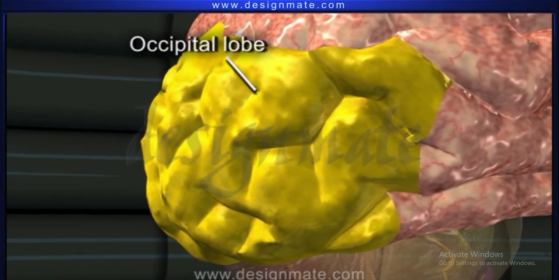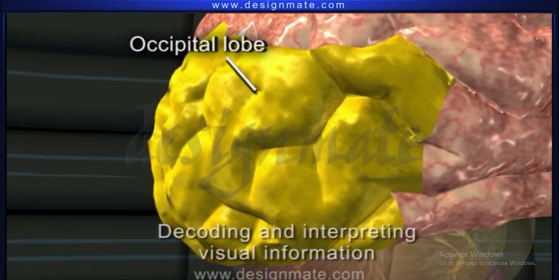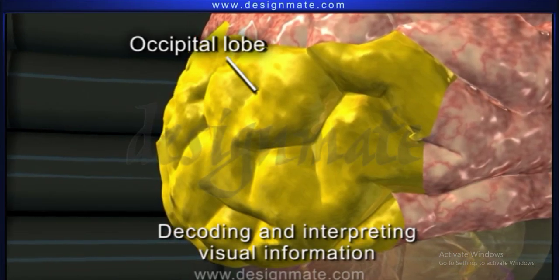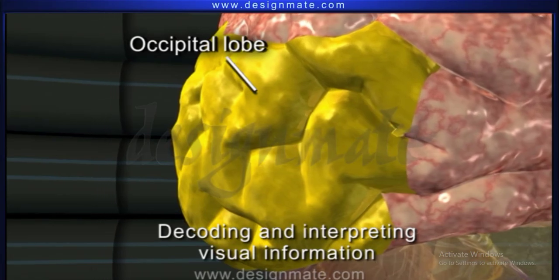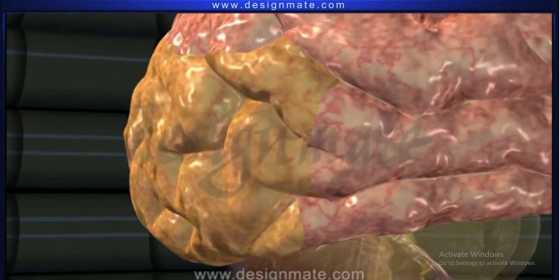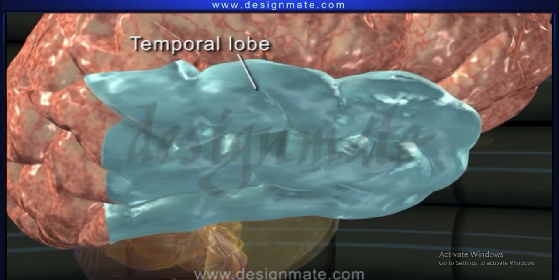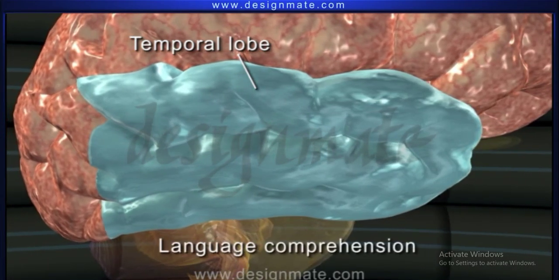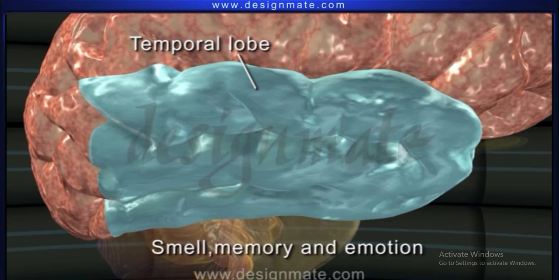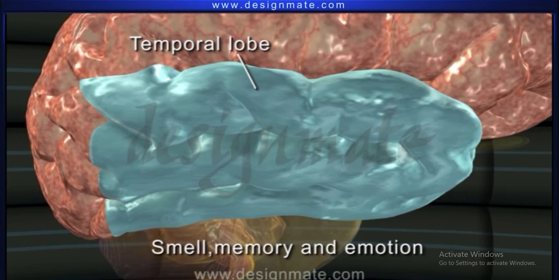Occipital lobe, which helps in decoding and interpreting of visual information like shape and color. The temporal lobe, which helps in decoding and interpreting sound, language comprehension, smell, memory, and emotion.